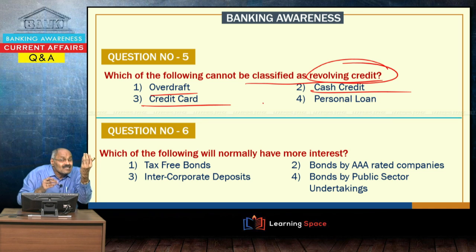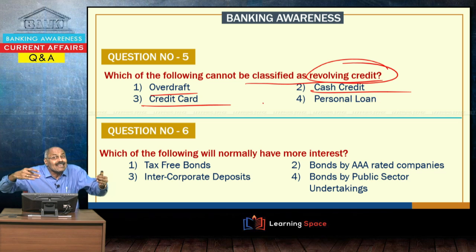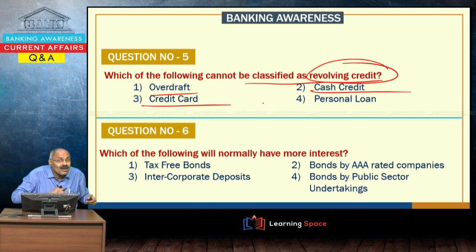In fund based support, you can have a direct loan mechanism where the amount is disbursed at a time by the bank, and the mechanism of revolving credit will also be there, and revolving credit examples are overdraft, cash credit, credit card. These are all examples of revolving credit, but personal loan is not an example of revolving credit.